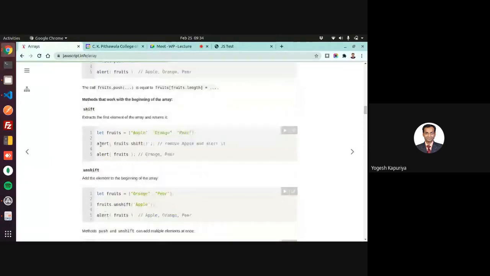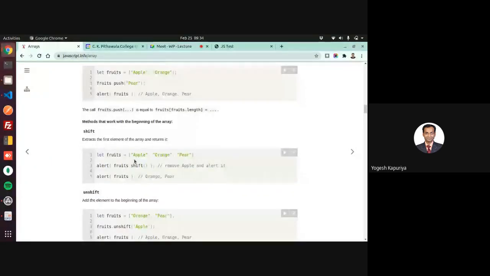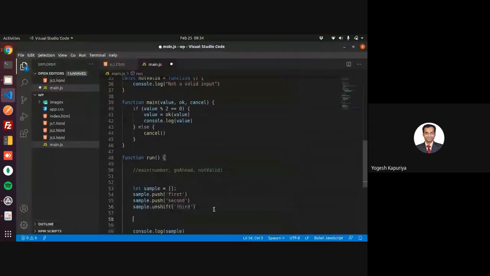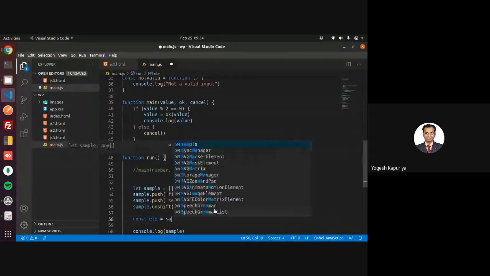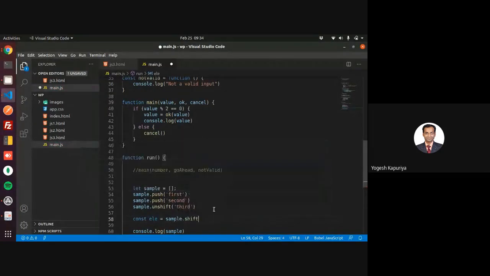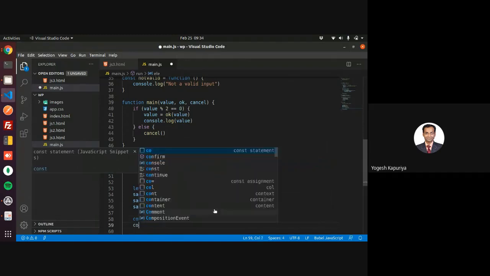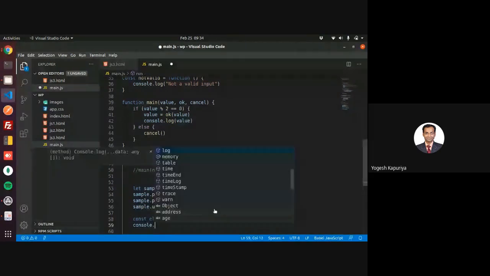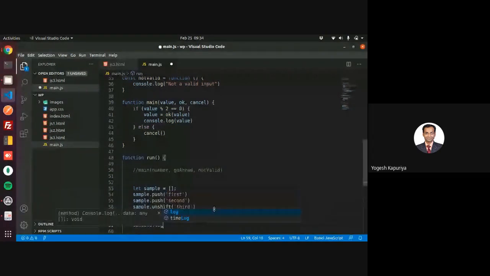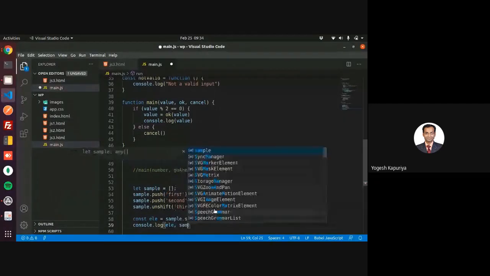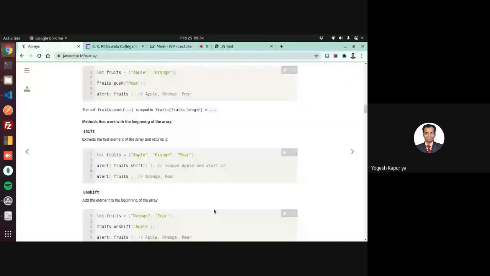Similarly, shift will actually remove an element. Now if you see, right?